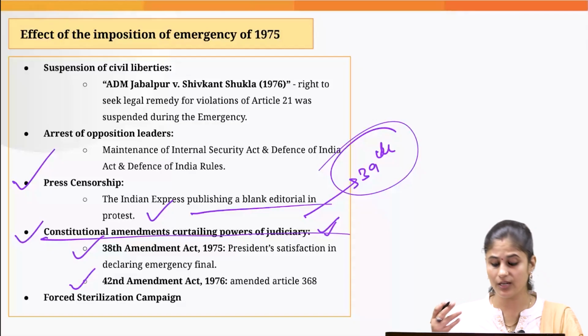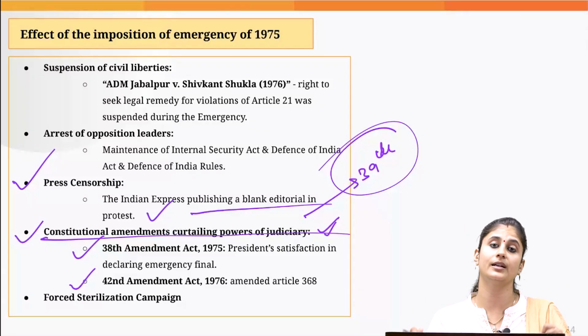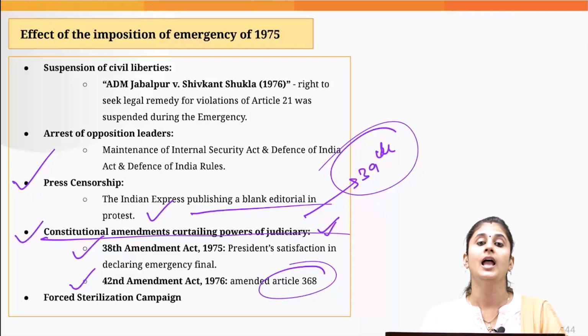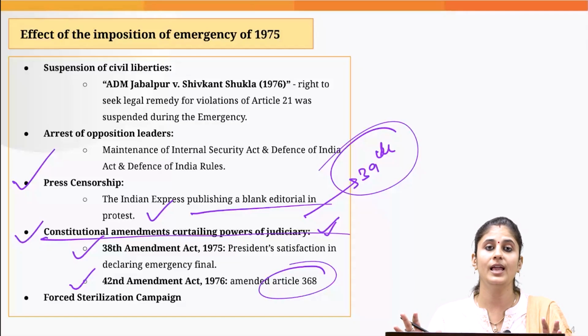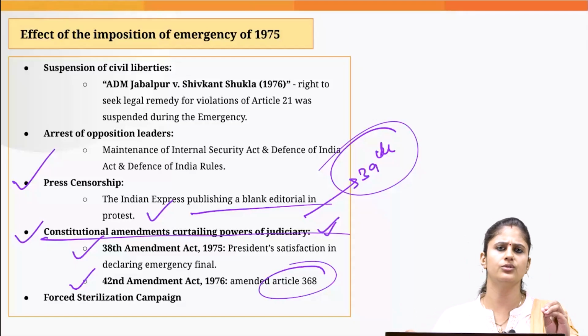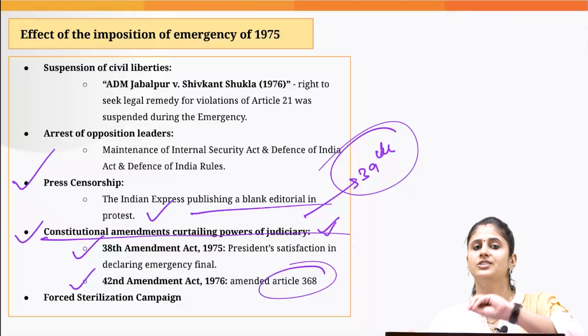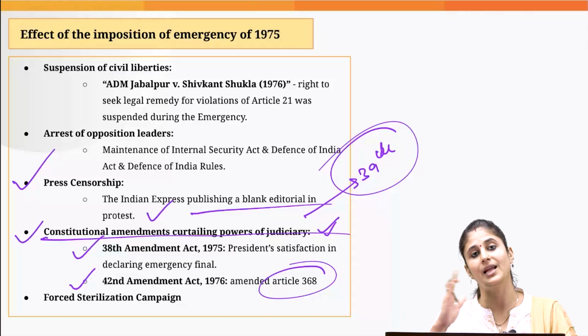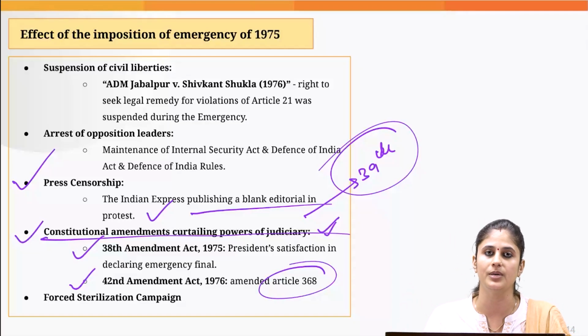Then the 42nd Constitutional Amendment Act was enacted by the government, and through this the government amended Article 368 and stated that we have unlimited constituent powers and no Constitutional Amendment Act could be challenged in any court even on the grounds that it is violating any of the fundamental rights.